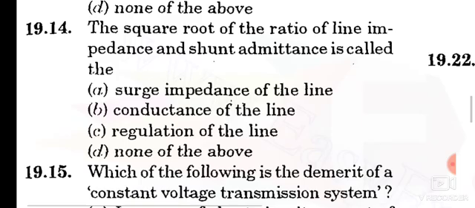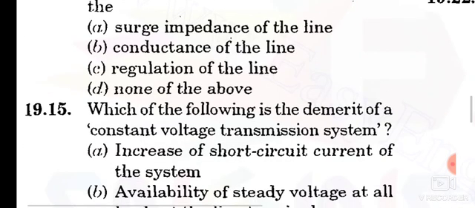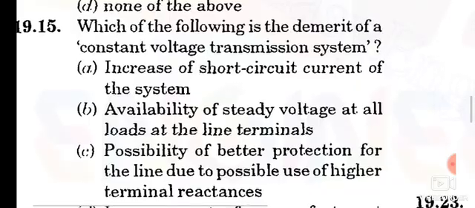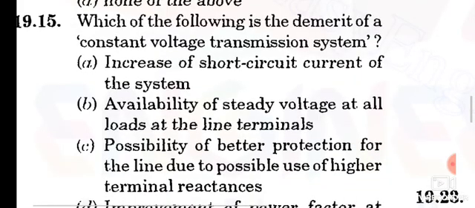The square root of the ratio of the line impedance and the shunt admittance is called the surge impedance of the line. Okay, move to question number 15. Which of the following is the demerit of a constant voltage transmission system? Option A is the correct answer.